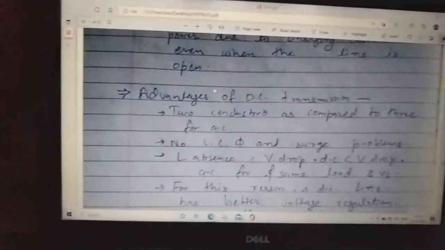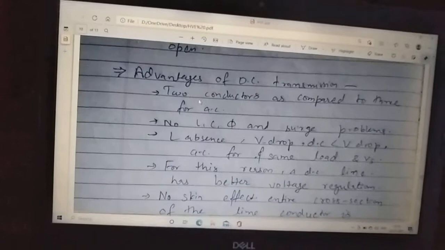So till now we have seen the advantages and disadvantages of AC, and from now we will see the advantages of DC transmission.